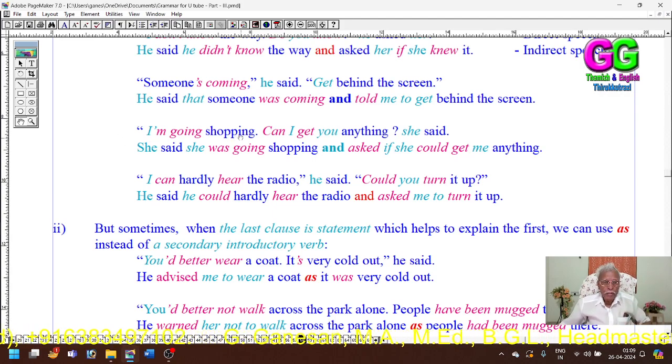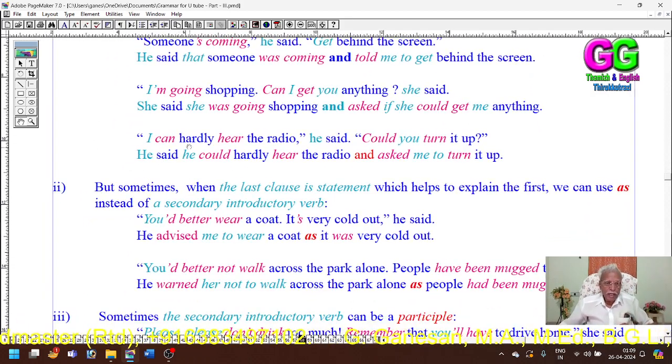So, I am going shopping. Statement. She said she was going shopping. Can I get you anything? And asked if he could get me anything. And asked if she could get me anything. Instead of me, we can use any object.